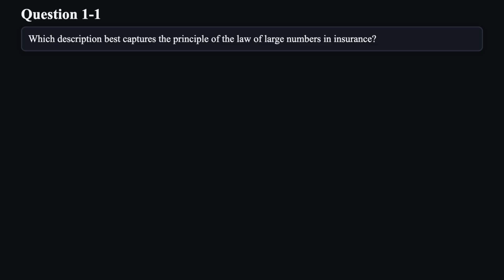Let's walk through the format. I'll read each question and its choices. Let's get started. Question 1. Which description best captures the principle of the law of large numbers in insurance?